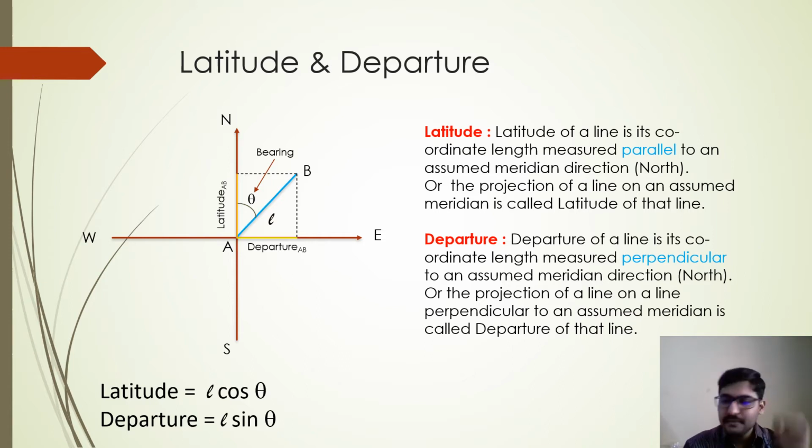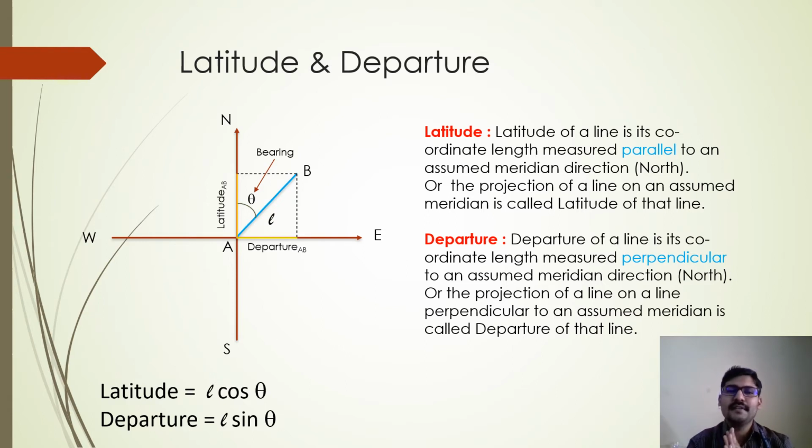To make you understand latitude and departure in a better way, let me give you a perfect example so that you are familiar with this. If you have studied elements of civil engineering in your first year, you may remember there were forces being resolved. Resolution of forces you have studied, right?